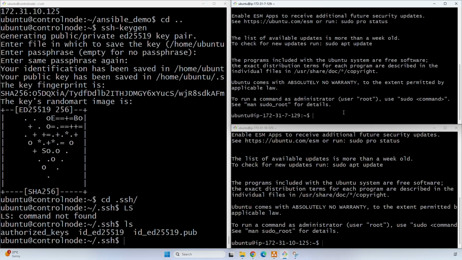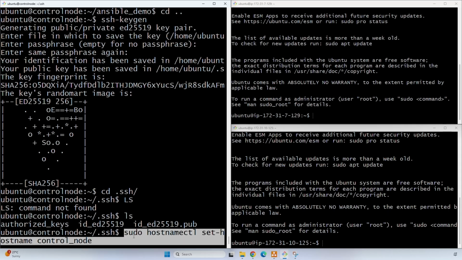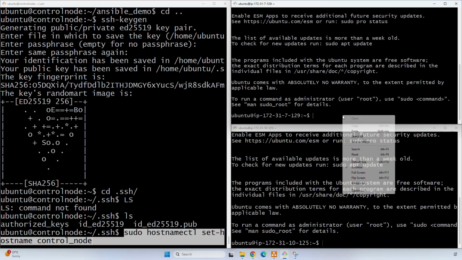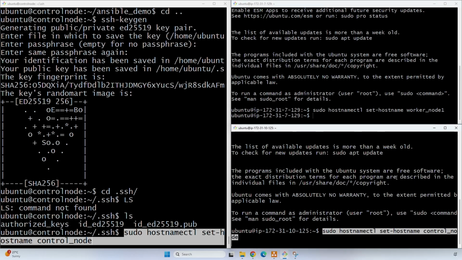So now let's rename the worker nodes. So I have renamed them as worker node 1 and worker node 2. Let's exit and reconnect to these EC2 instances.